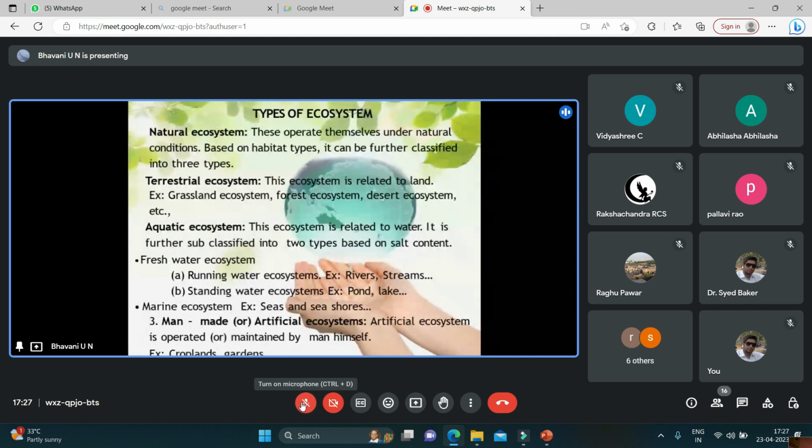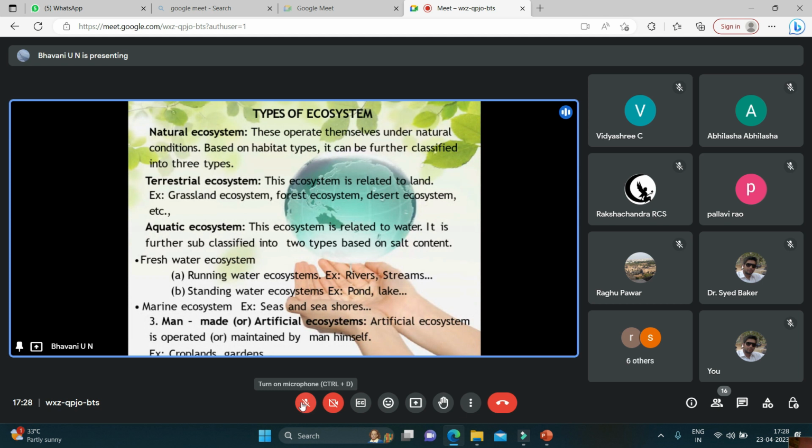Let us study about types of ecosystem. First one is natural ecosystem. These operate by themselves under natural conditions. Second one is terrestrial ecosystem. It is related to land. Example, forest ecosystem, desert ecosystem. Third one, aquatic ecosystem. These are related to water.